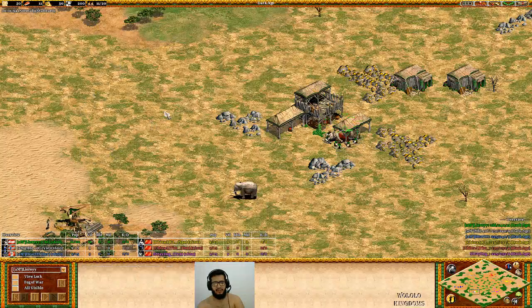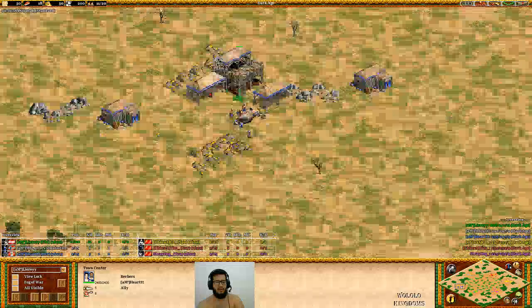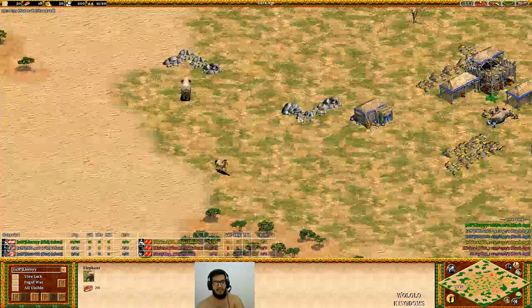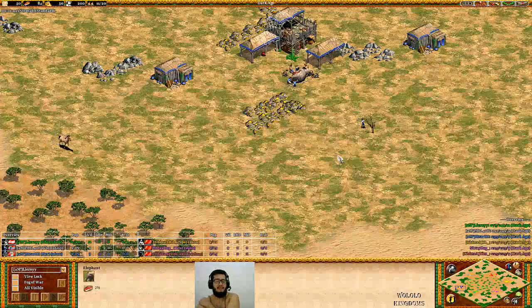Let's go for the others. Heartt here playing with the color blue is using the Berbers, which I also really like as a civilization.